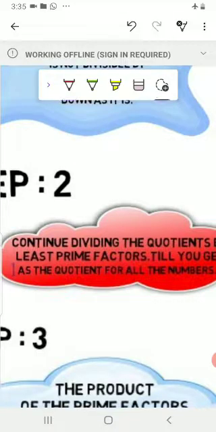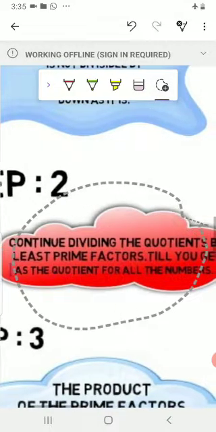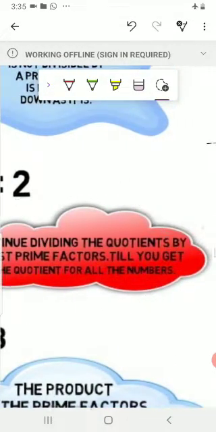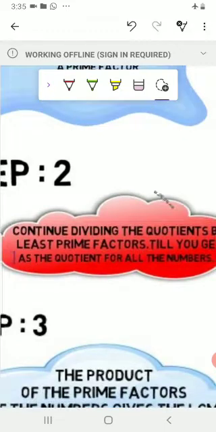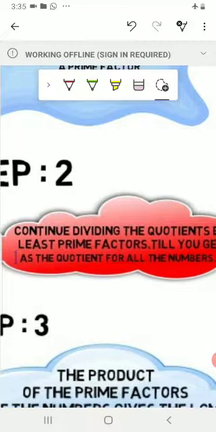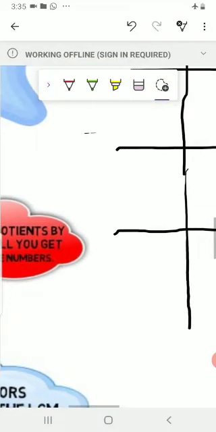This point, continue dividing the quotients by least prime factors till you get 1 as the quotient for all the numbers. ठीक है?